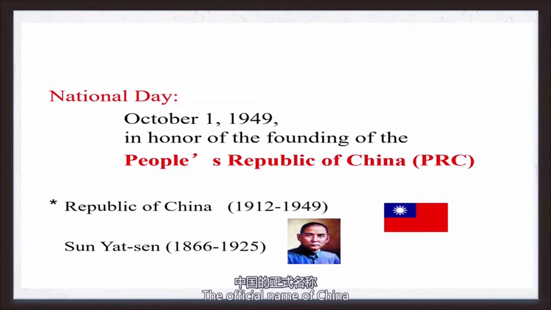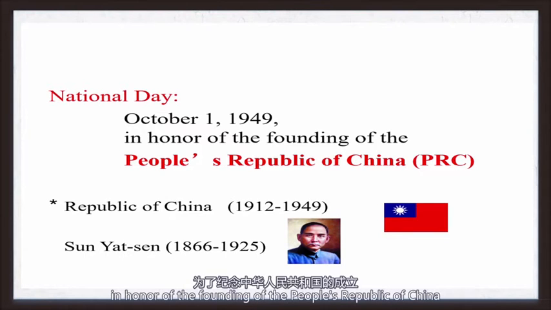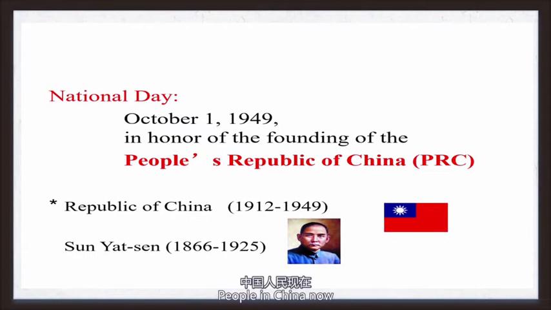The official name of China is the People's Republic of China. Our national day is October 1st, 1949, in honor of the founding of the People's Republic of China. People in China now can have 7 days for public holidays to celebrate our national day.